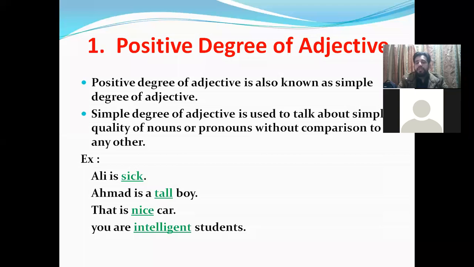You are intelligent students. Simply I'm talking about you are intelligent students. So intelligent is actually positive degree of adjective. It is showing us only the quality of students here, what kind of students. So intelligent students. So simple degree of adjective shows you the simple quality of a noun or pronoun without comparison to any other. There is no comparison. We are not comparing the noun with any other noun.